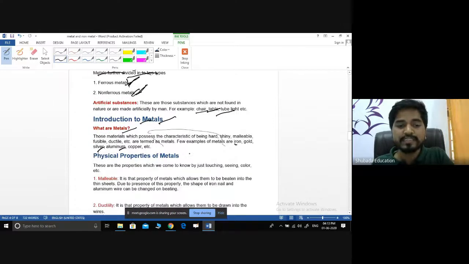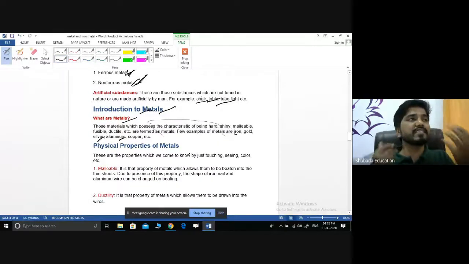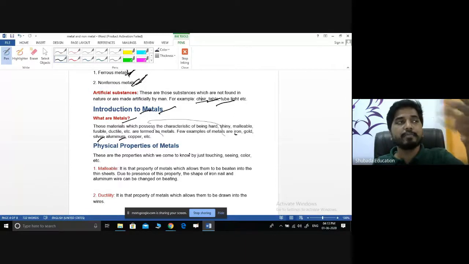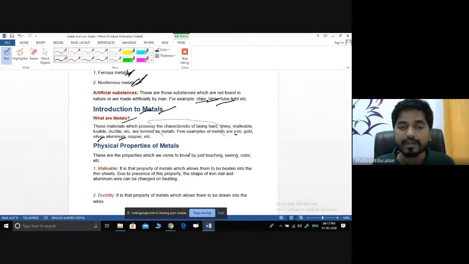What are physical properties? These are the properties which we can just touch, or by seeing that material we can judge. For example, a pen. By looking at the pen, we can say that it is a plastic material. By looking at the table, we can say that it is made up of wooden material. Like that, whatever we can see and whatever we can feel, those are the physical properties. The physical properties may include touching, seeing or color. We will discuss some physical properties of the metals, and after that we'll go for the chemical properties of the metals.